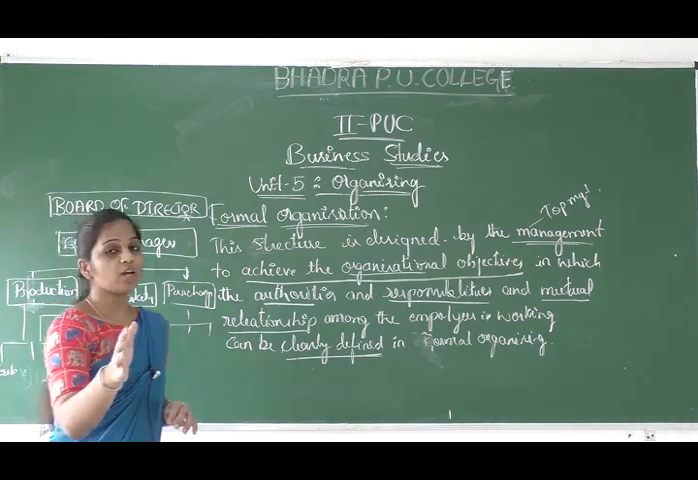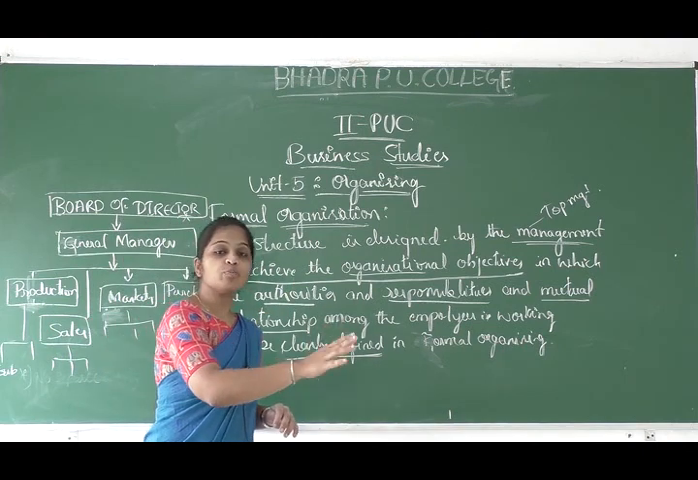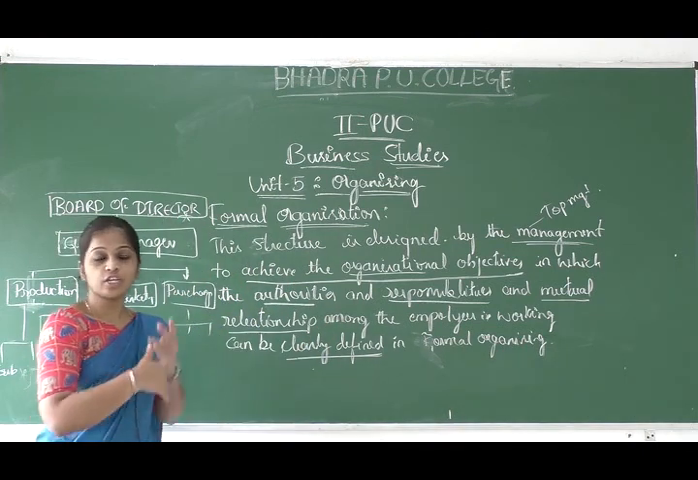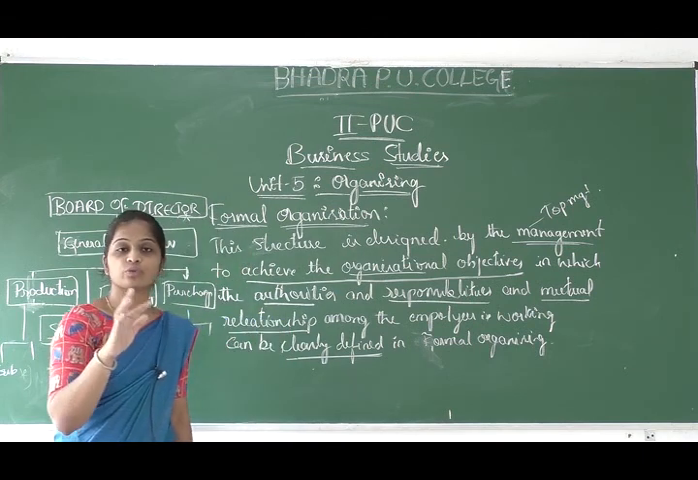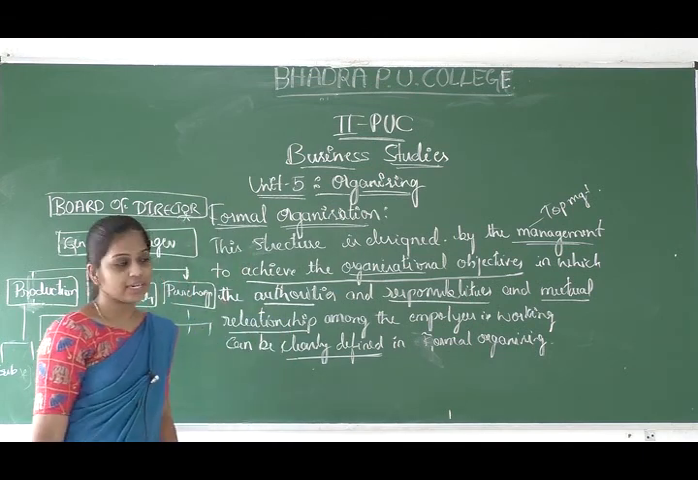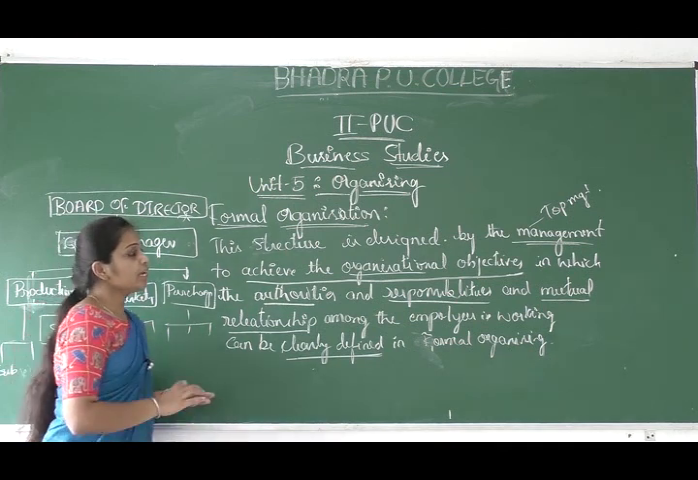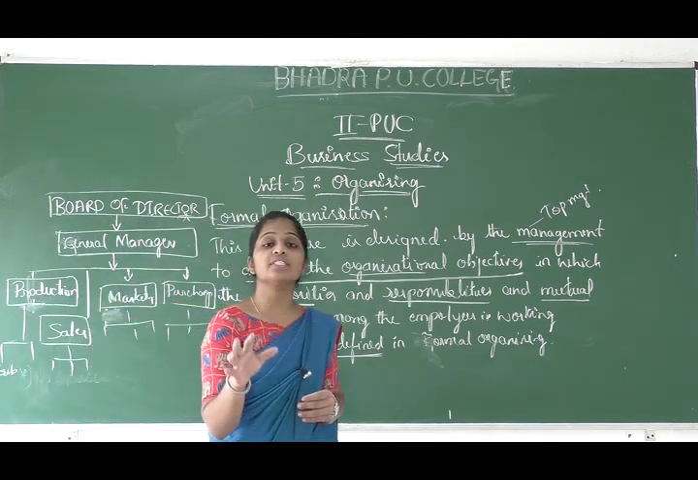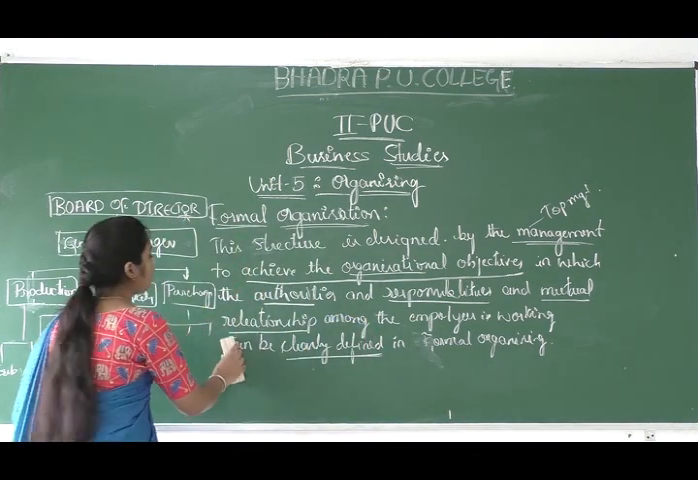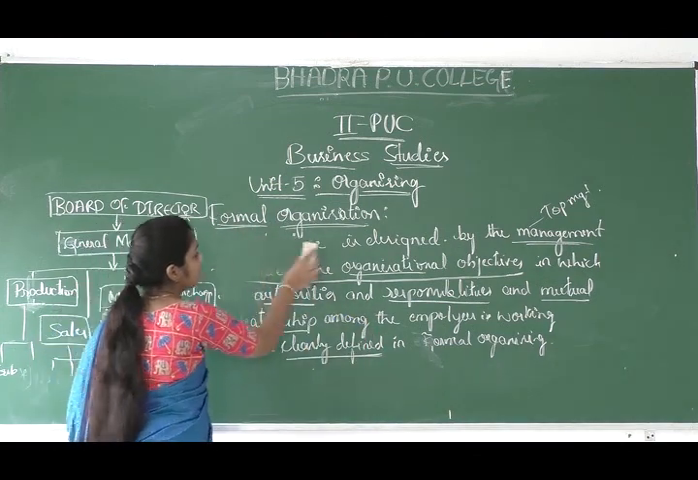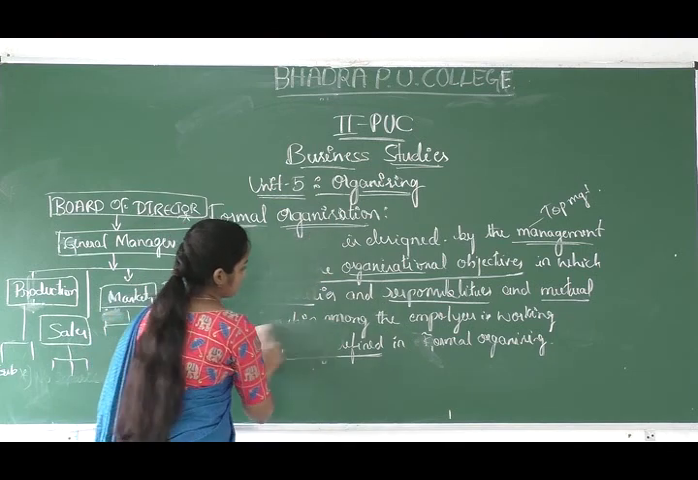So our formal organization structure, there is the functional structure and the divisional structure. Okay, these are two kinds of formal organizing. So the next concept is that we have to discuss the features of formal organization.